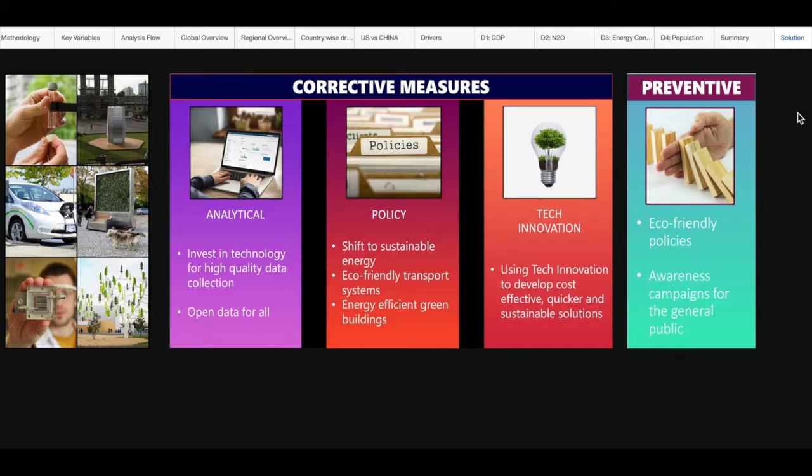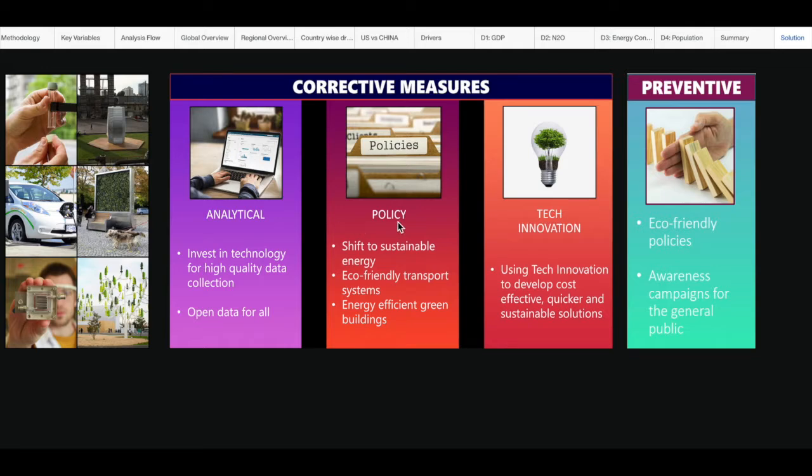In terms of solution, focusing on reversing the damage alone would not be enough, as it is evident that the existing rate of air pollution is very high. The solution must be a combination of both preventive and corrective solutions. We consider 3 avenues of corrective measures. First, the analytical, which is concerned with collecting high-quality data and making it accessible to a wider audience.